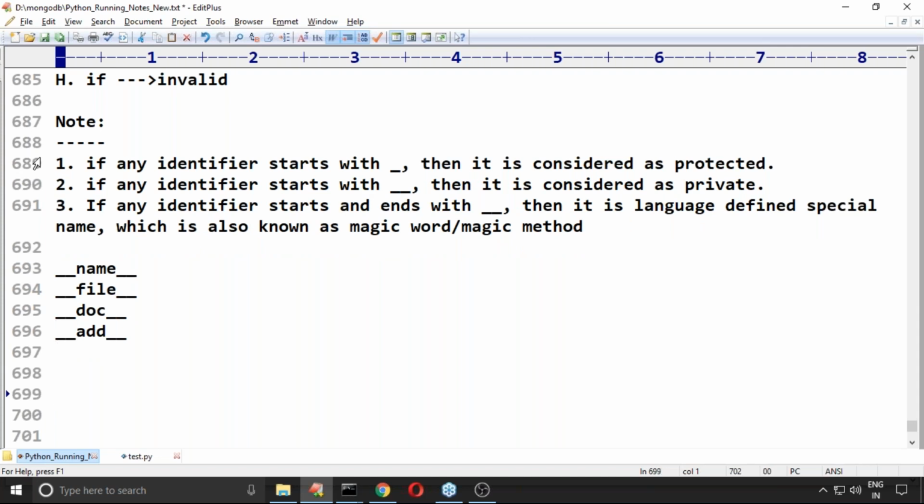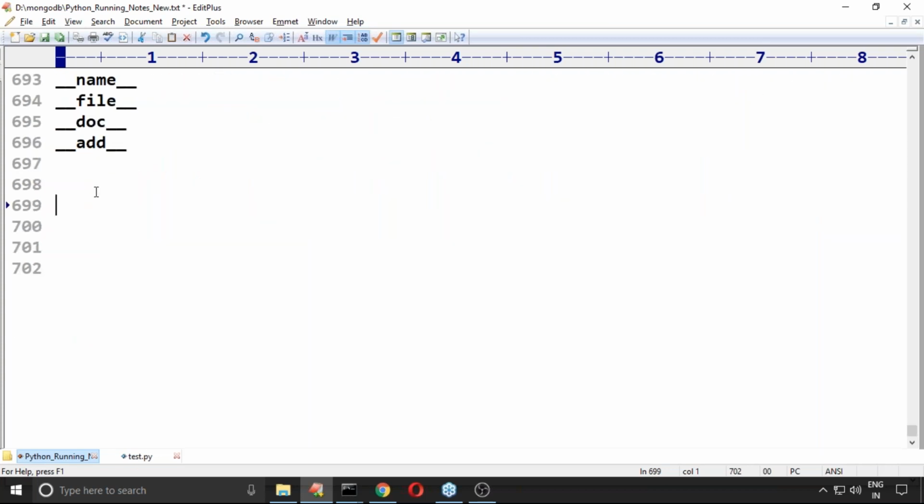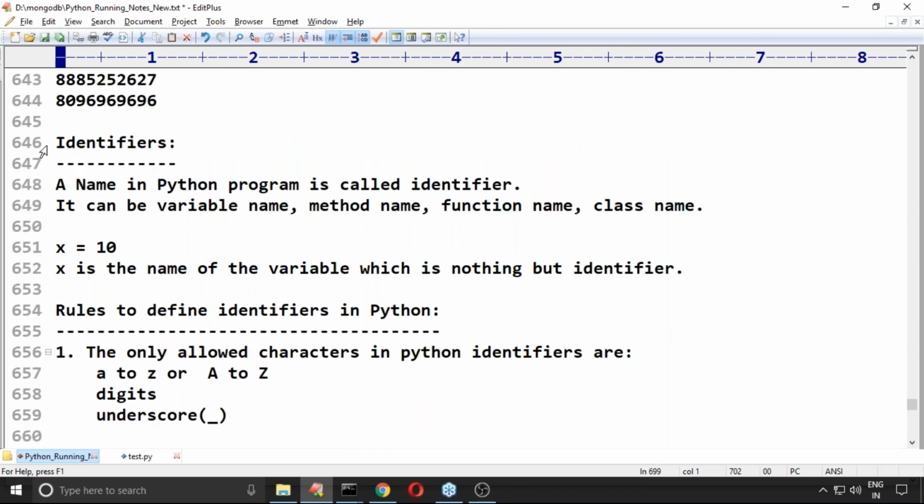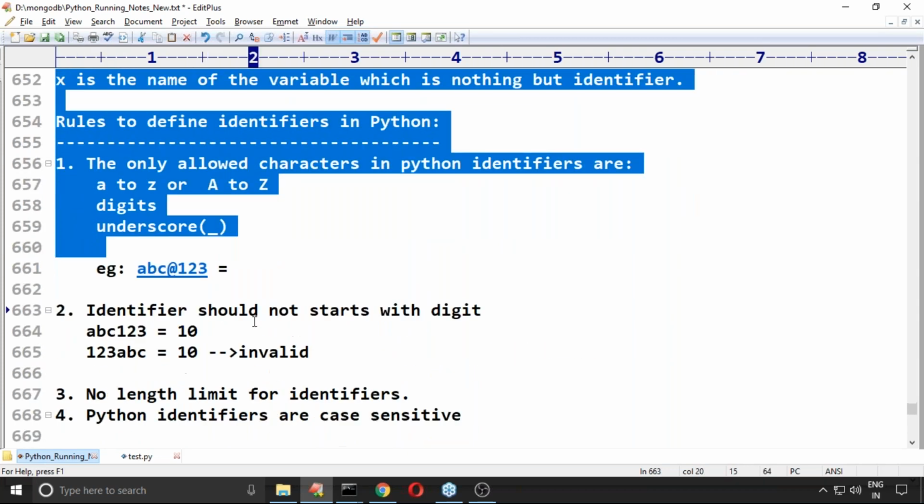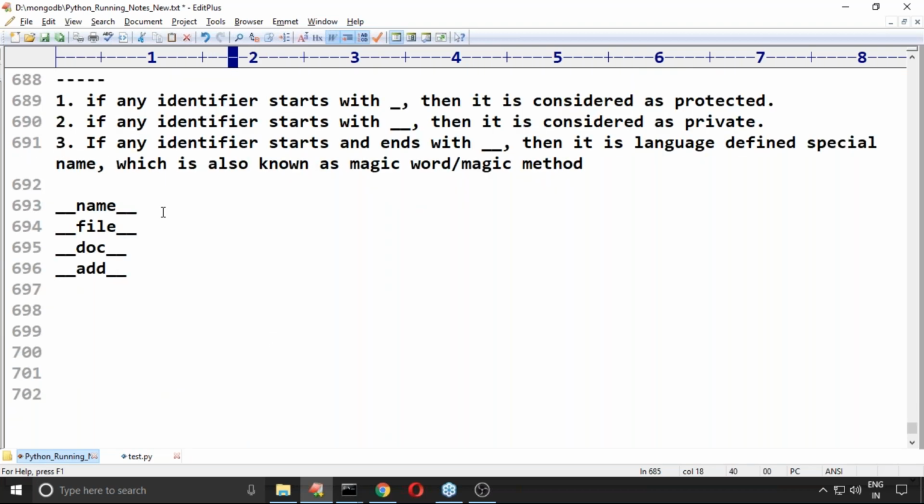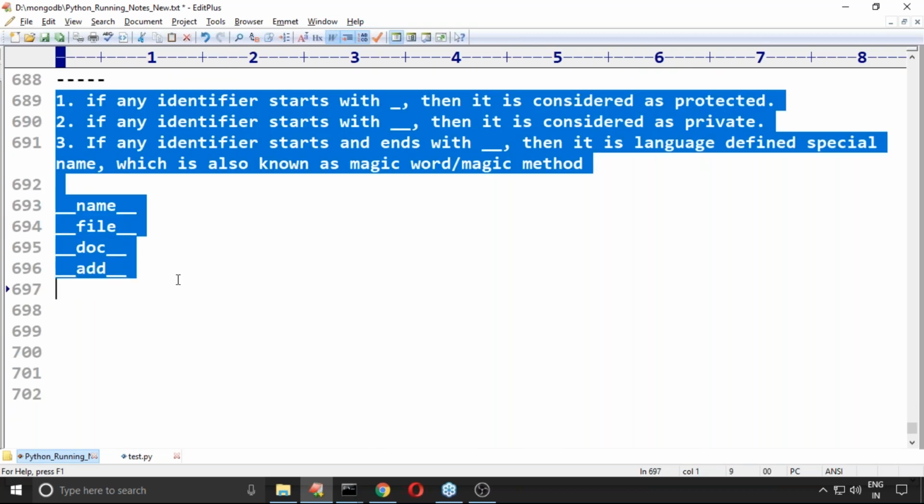Yeah, feeling comfortable? Respond. Okay, so this is about what an identifier is and what various rules there are to define identifiers. Just be aware of these naming conventions. Of course you are not required to remember that it starts and ends with the underscore symbol, there is a big story.